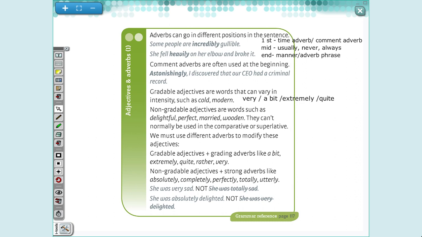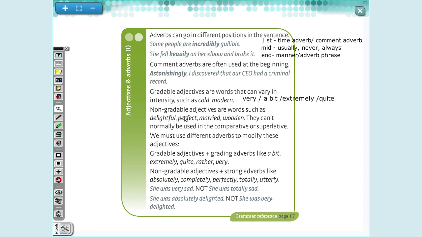So let's review very fast. Adverbs, manner, time, frequency, gradable, I can use them at the beginning of our sentence, in the middle of our sentence, or at the end of my sentence. When we talk about adjectives, they are divided in two categories: gradable adjectives, the adjectives that I can say muito ou pouco, and non-gradable adjectives are the adjectives that are in the high level, já estão super intensificados.